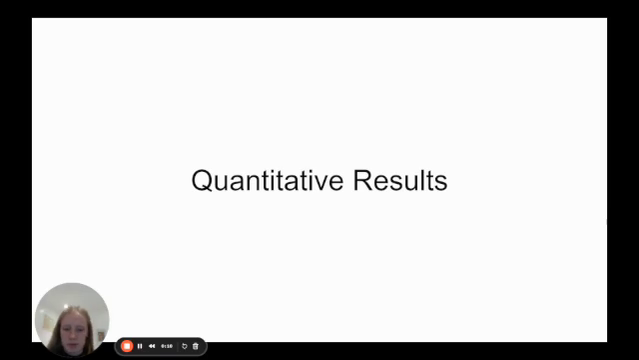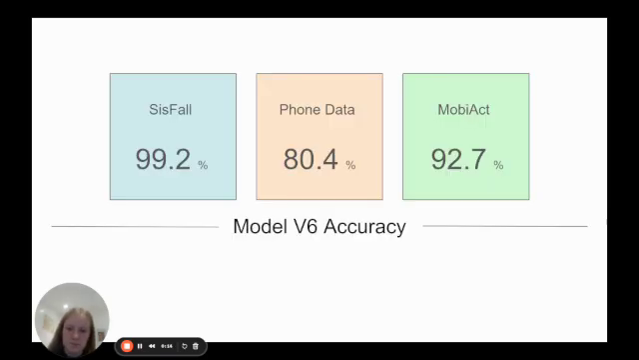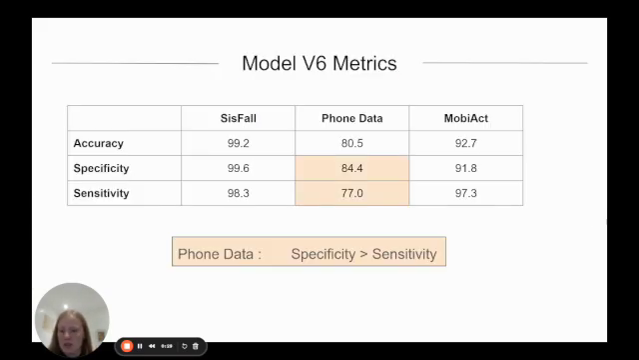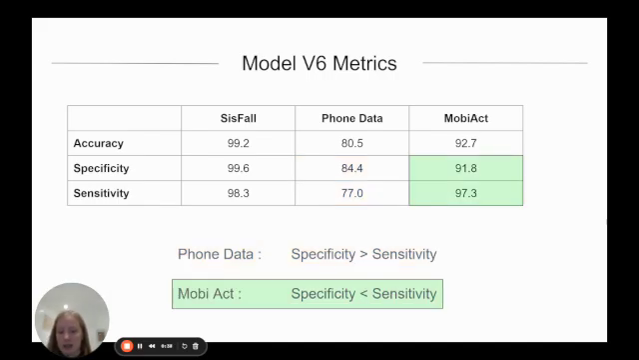Our model was evaluated on 3 datasets with previously unseen data. The accuracy achieved on SisFall was 99.2%, on our phone data was 80.4%, and on the MobiAct dataset was 92.7%. Another thing noticed while evaluating the metrics was that for our phone data, specificity was higher than the sensitivity, whereas for our MobiAct dataset, the ratio was the other way around.